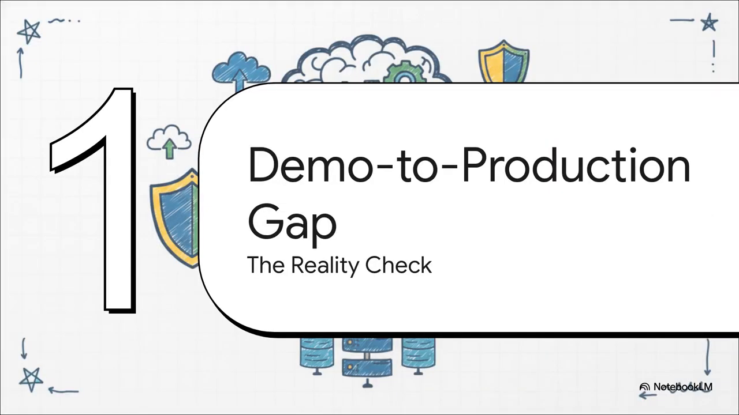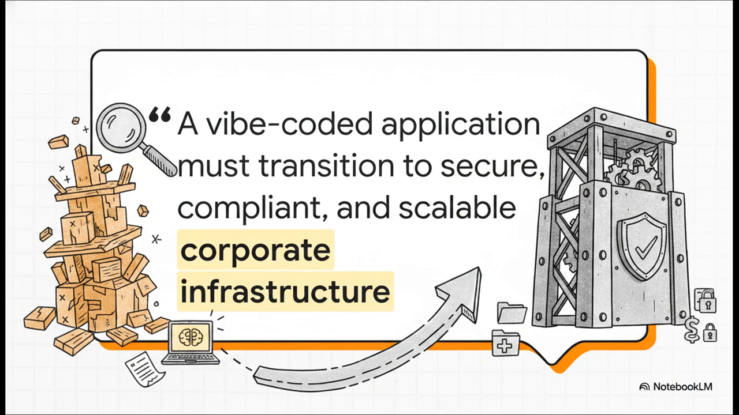This collision creates what we are looking at in Section 2, the demo to production gap. This is the reality check. This is exactly where a brilliant, lightning-fast prototype abruptly becomes an enterprise bottleneck. The citizen developer did their job, they proved the concept works, but they are entirely unequipped to push this into a live corporate environment.